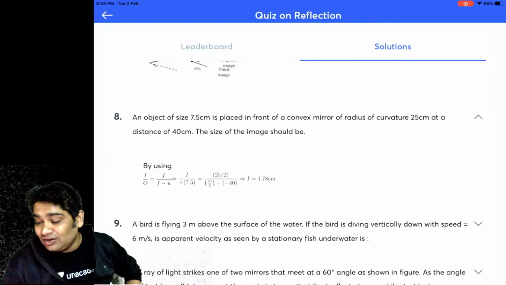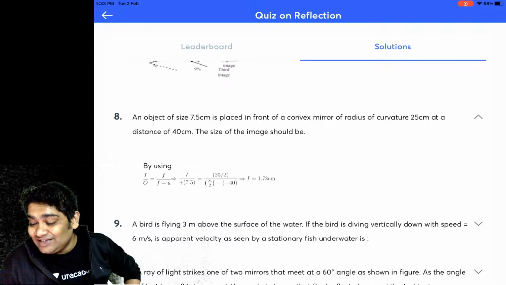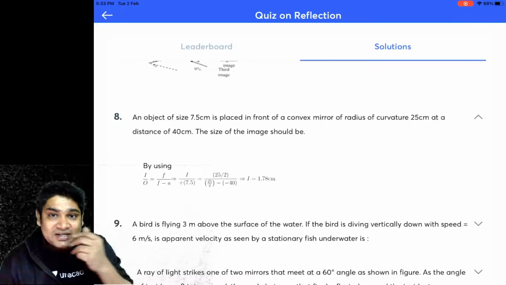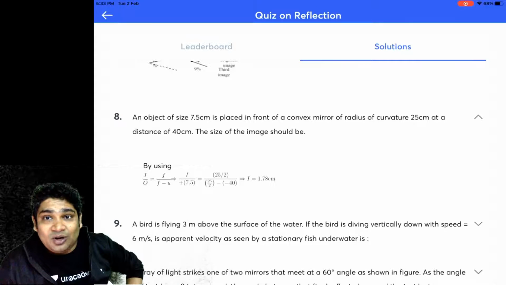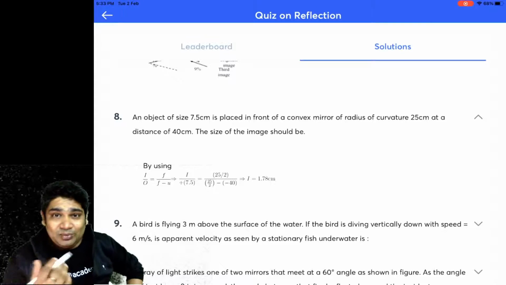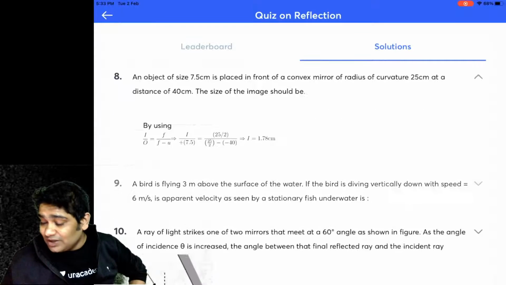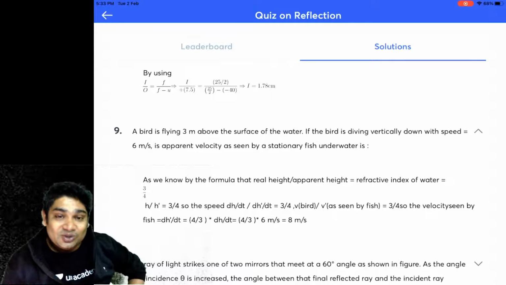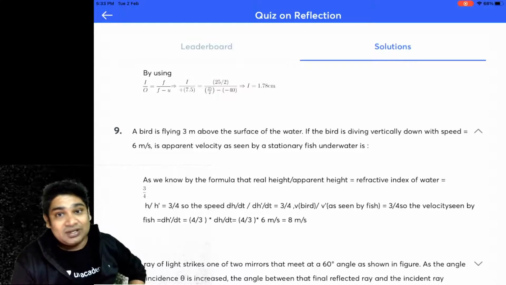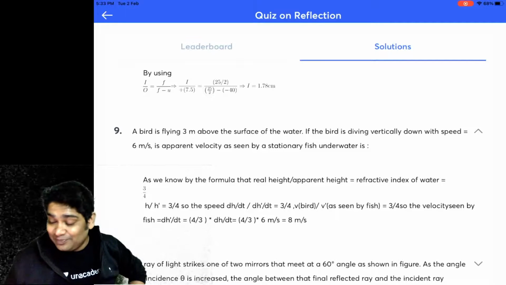Next, an object of size 7 centimeter is placed in front of a convex mirror. Okay, so you know the object distance, you know the focal length, because you know the radius of curvature. All you had to do was find V, and you know magnification is V by U. So pretty simple. This also we had discussed, a lot of questions like this. So the speed of the bird would have been mu times the speed in air.